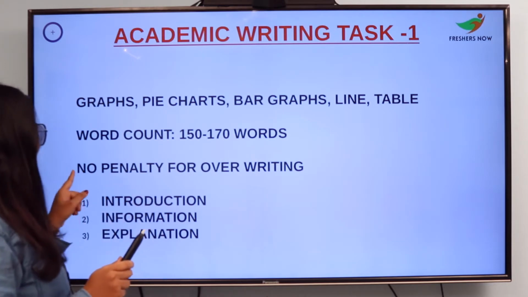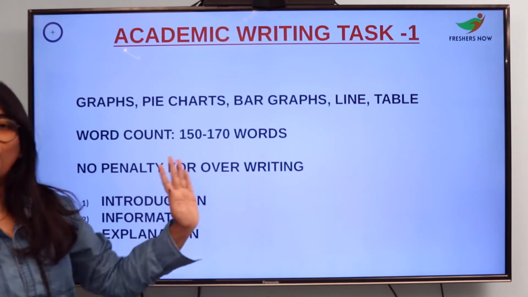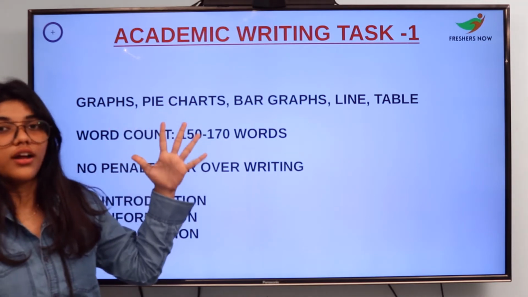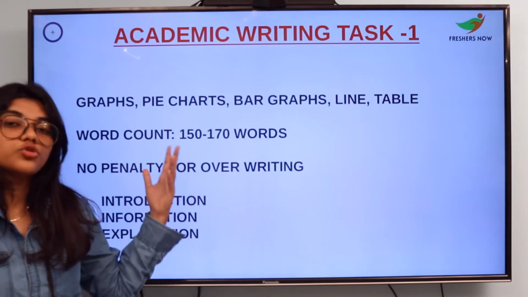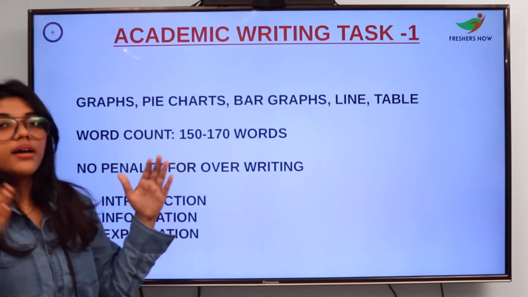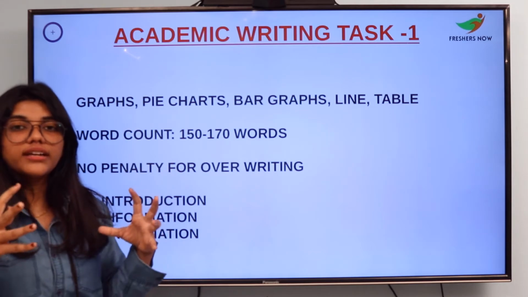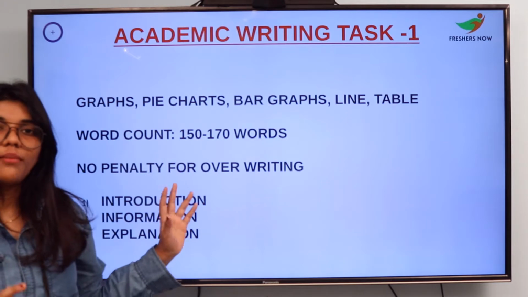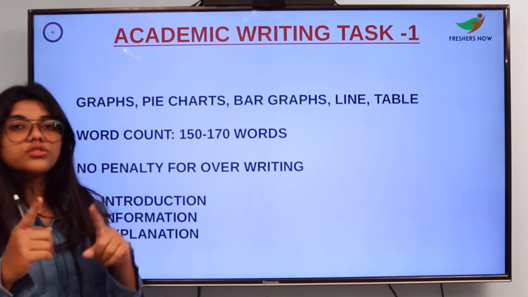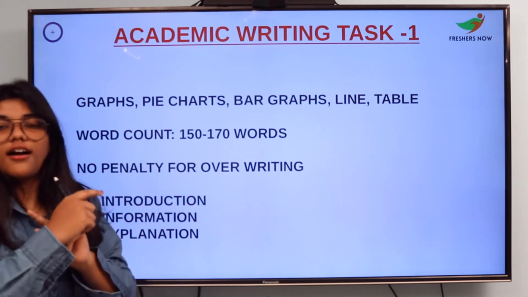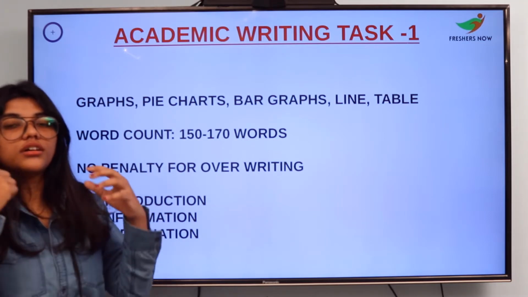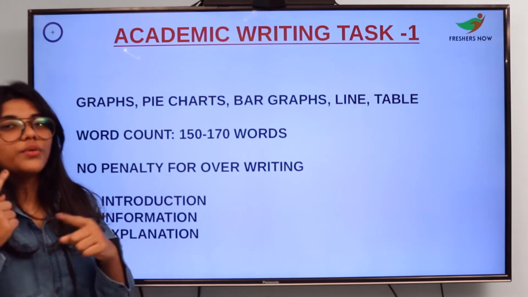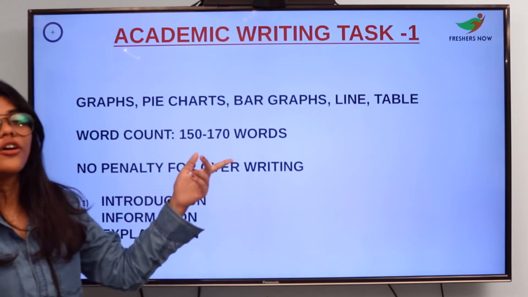Remember that, no penalty for overwriting. But you should also not write more than 200 to 300 words. Also, you will not have so much data. Whatever data is given, keep it very clean and clear. I'll also give you the format of how you should write the essay. Also in this video, you will be given an extra example where you can learn the essay structure and the words that you have to use. No penalty for overwriting.